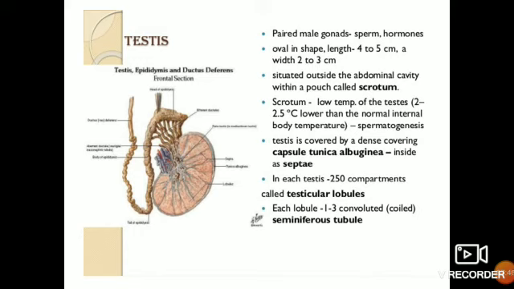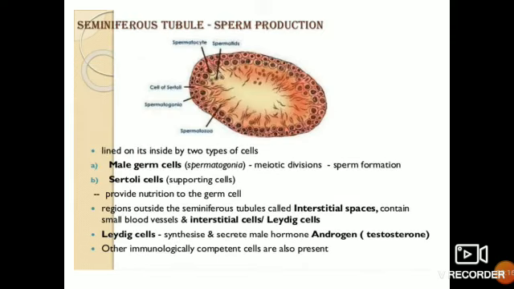Each lobule contains 1 to 3 convoluted, that is highly coiled, seminiferous tubules. So there are 250 testicular lobules, and each testicular lobule has 1 to 3 convoluted seminiferous tubules. Now we'll talk about the seminiferous tubule and sperm production in this slide.